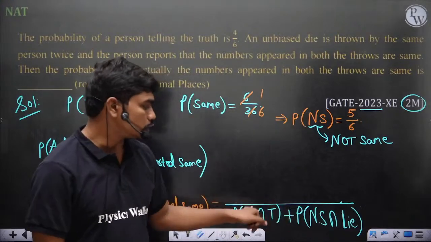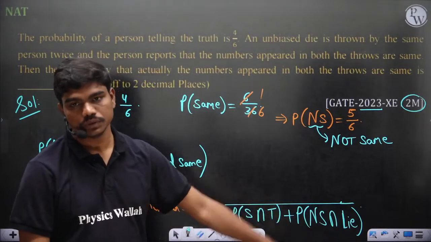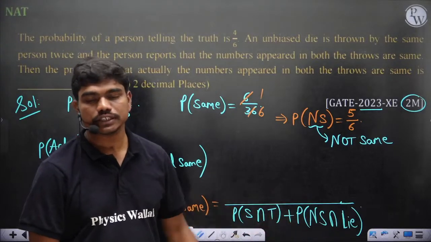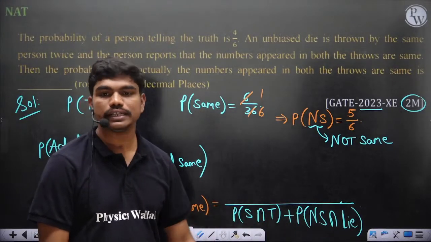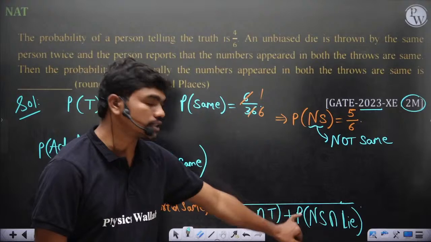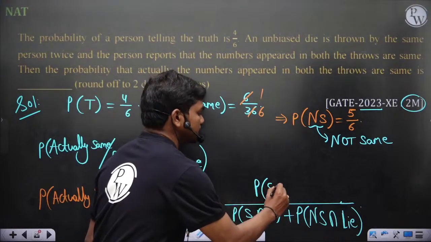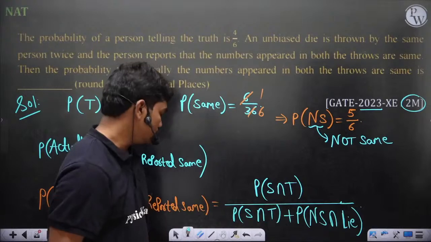Now out of these two, which is the case? So there are two cases. Out of these two cases, which is the case in which the die actually shows equal numbers? First case and second case. It's the first case, right? So P of S intersection T. That's all.